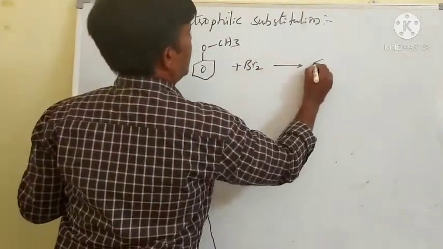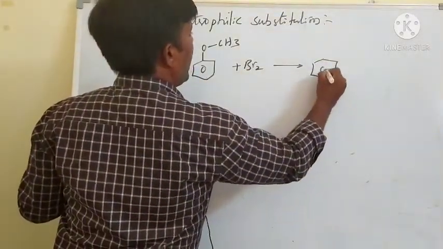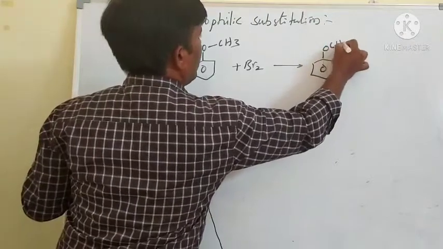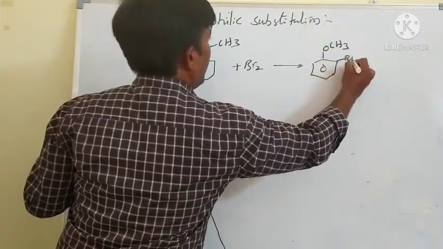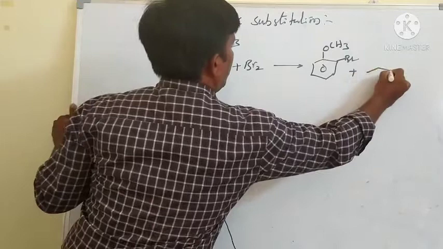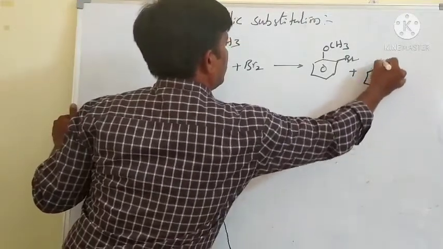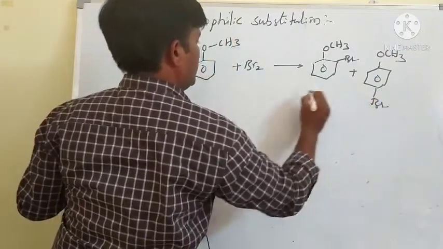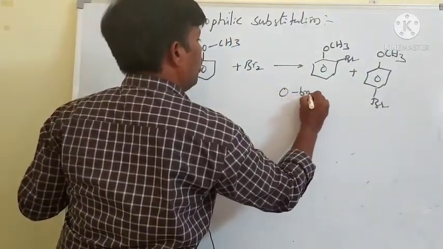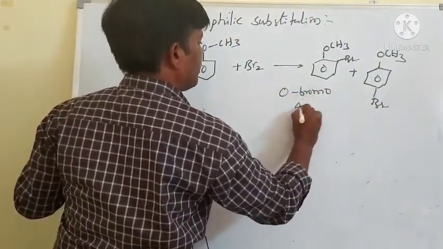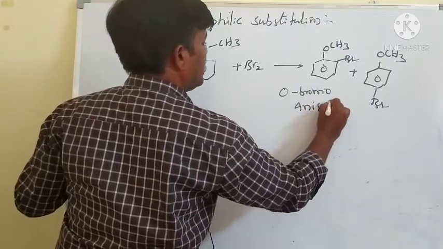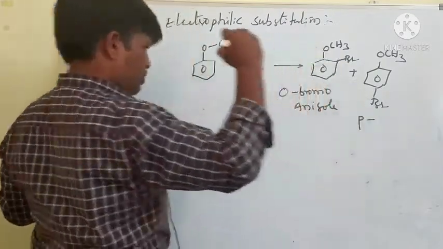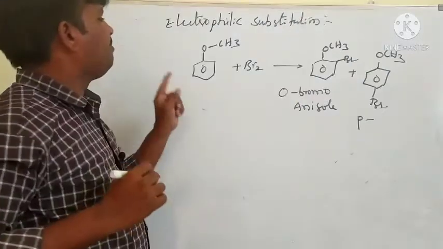formation of orthobromoanisole and parabromoanisole. This is the orthobromoanisole. That is the parabromoanisole. Okay, why?